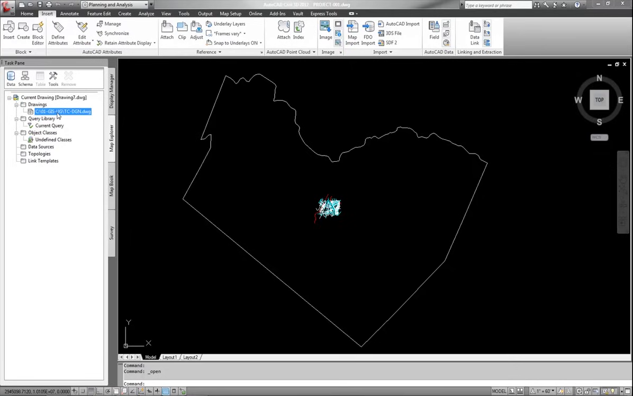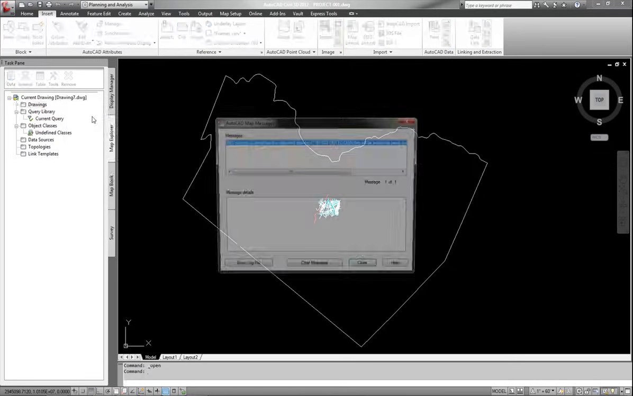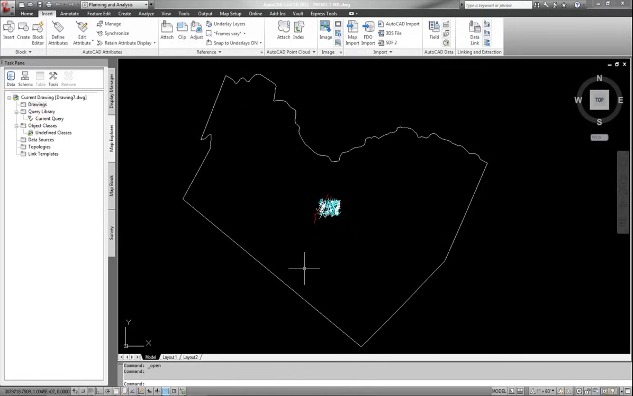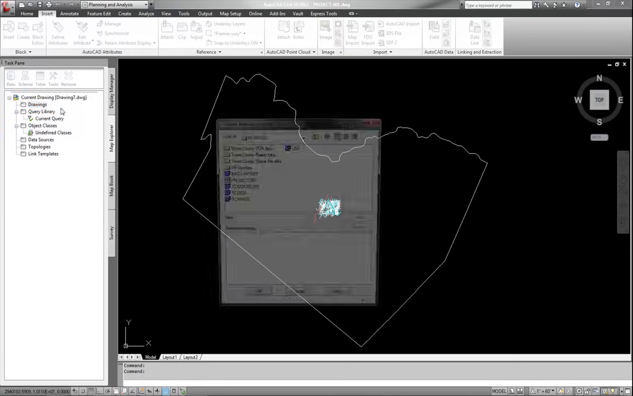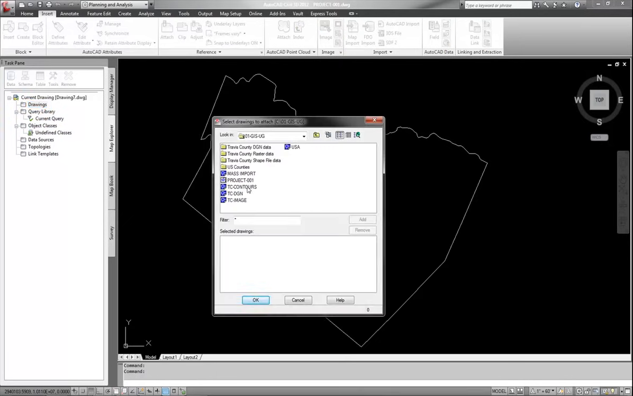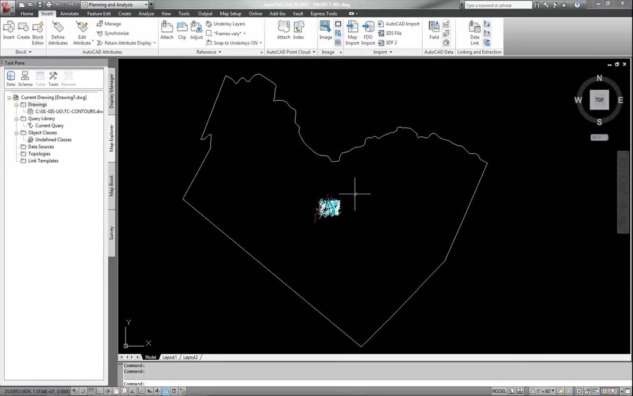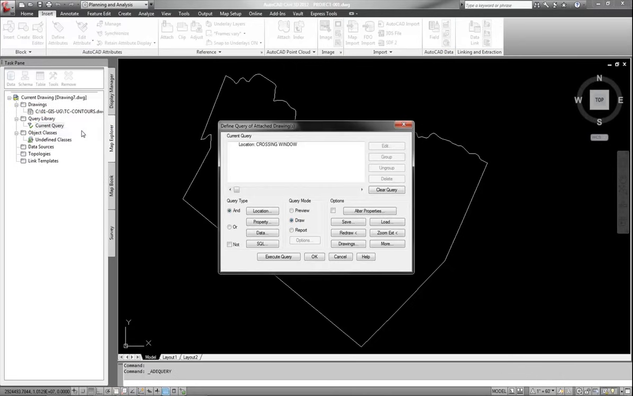I'm done with my DGN file, so I'm going to go ahead and detach it. Okay, clear those messages, and now let's go ahead and bring in the contour data. So attach the contours, hit OK, and let's go ahead and right click on query, current query, and define.